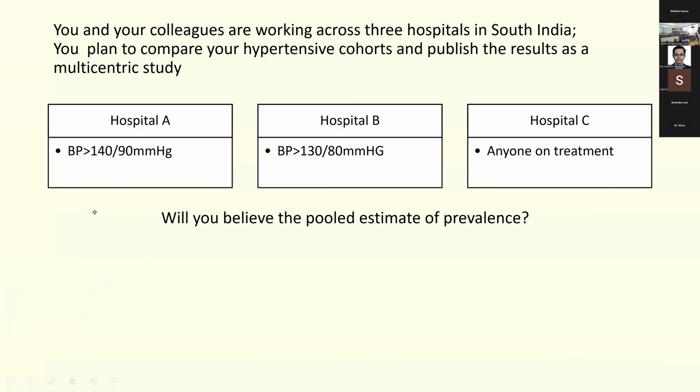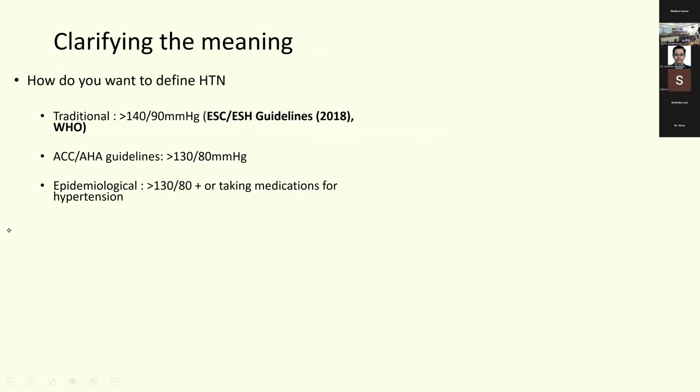Suppose hospital A has defined blood pressure as 140/90, hospital B has defined blood pressure as 130/80, and hospital C is anyone on treatment. So will you believe the pooled estimate of the prevalence? You will have some doubts because each of them has defined hypertension with different cutoffs. So first of all, if you want to pool the data, you must come to a consensus. What is hypertension? What definition are you going to adopt?